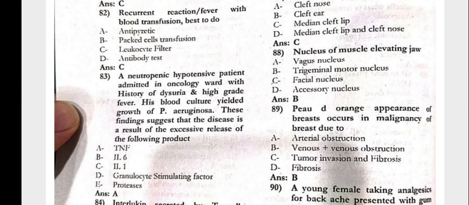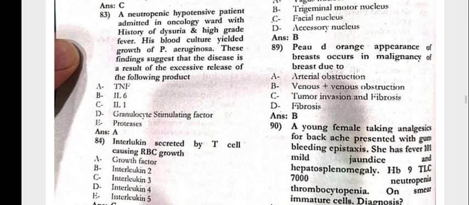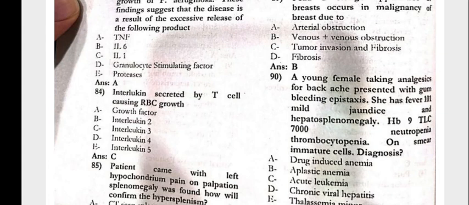Neutropenic hypertensive patient admitted to the oncology ward with a history of the dysuria and high grade fever. His blood culture yielded growth of the Pseudomonas aeruginosa. These findings suggest that the disease is a result of excessive release of the following product, the TNF. The interleukin secreted by the T cell causing the RBC growth would be the interleukin 3.